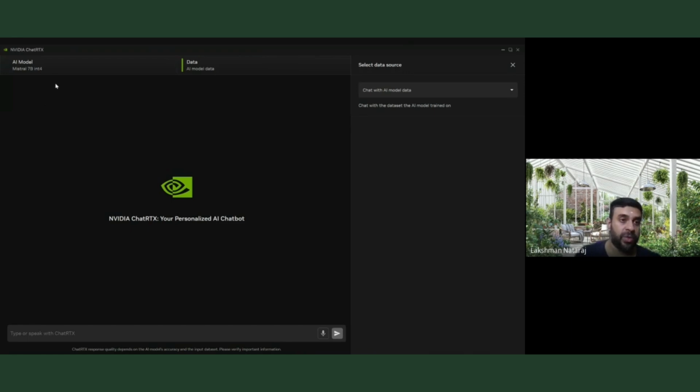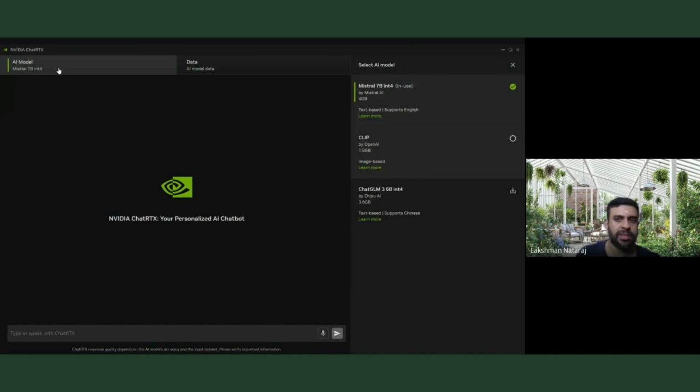And it's a very nice UI, I should mention that. So the AI models it has in here are Mistral 7B Int4, then Clip, which is image based, and then it also has ChatGLM 6 billion Int4. I think the previous version also supported a few other ones like Llama and so on, but this one just has these three from what I have.